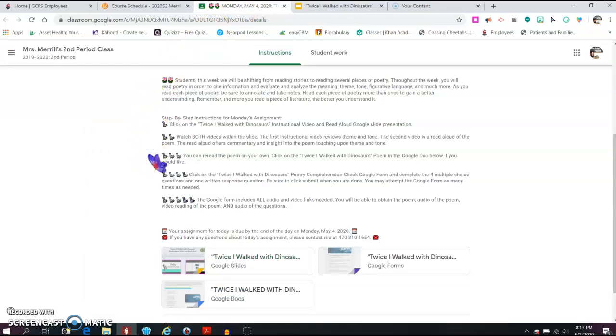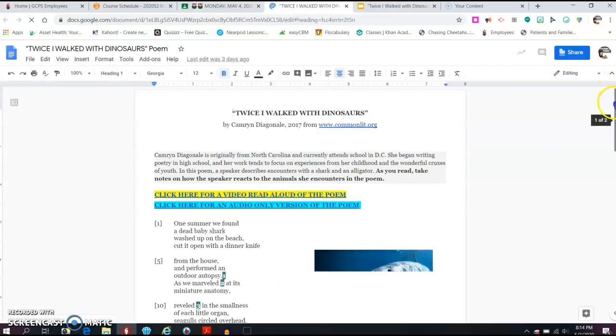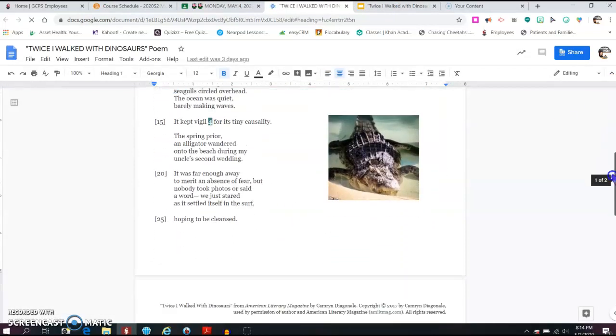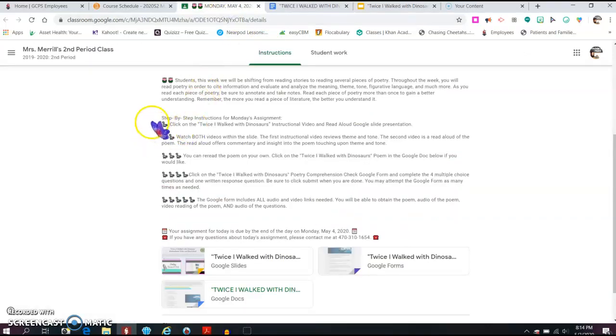Step 3, you can reread the poem on your own if you would like, or you can watch the read aloud as many times as you would like as well. If you want a Google document of the passage, you can just click down here and the passage will pop up. You will have a view only passage. You do not need to request access to it because you're just going to read it. So you can read it from here as well if you would like. So that was step 1, step 2, and step 3.